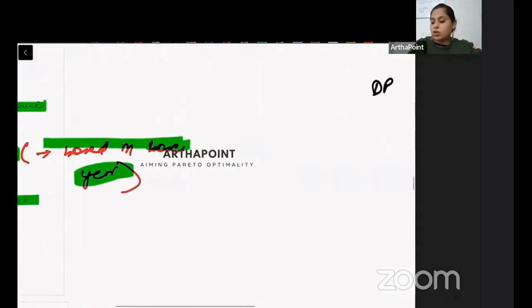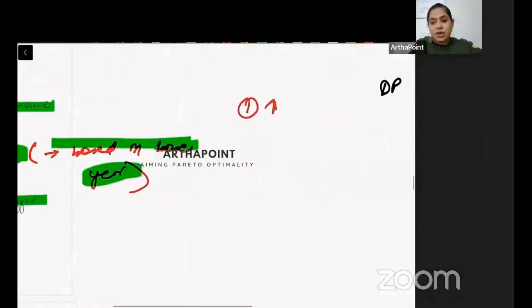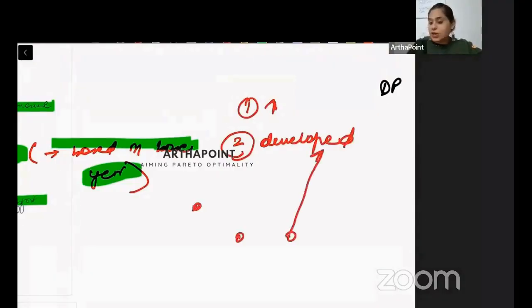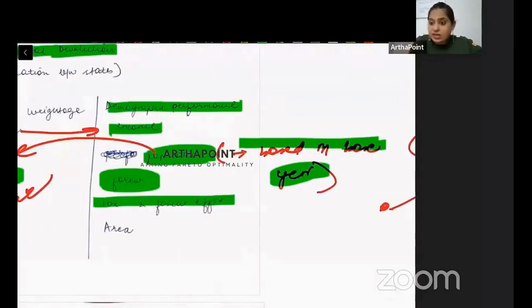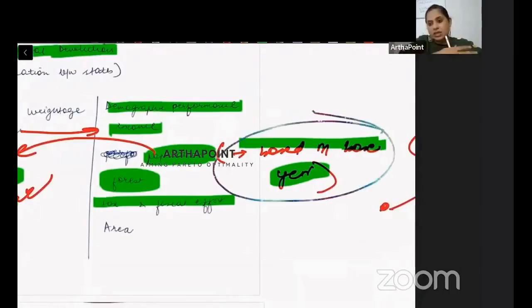But your population can increase, one. Second, there can be a chance that if you are a developed state, then people from other states will come into your state. That will increase your population. So there should not be any reason that you account for this population at a very early year, कि 2002 में कितनी population थी, उसके base पे we will give you money today. This should be based on some present numbers.